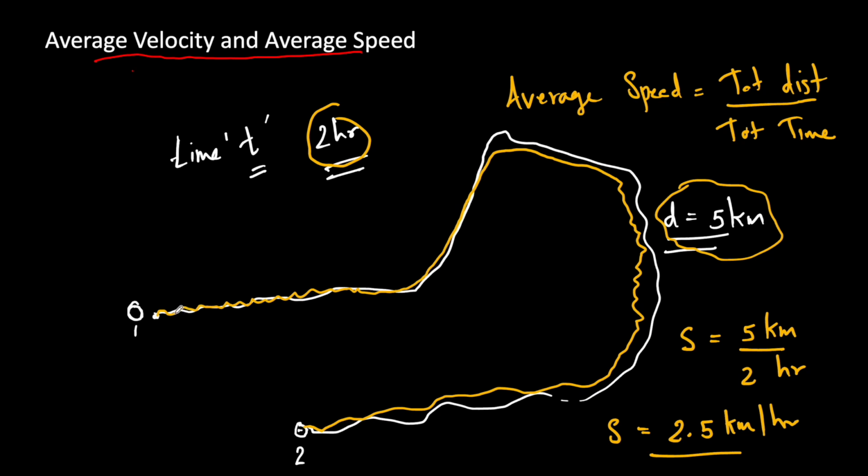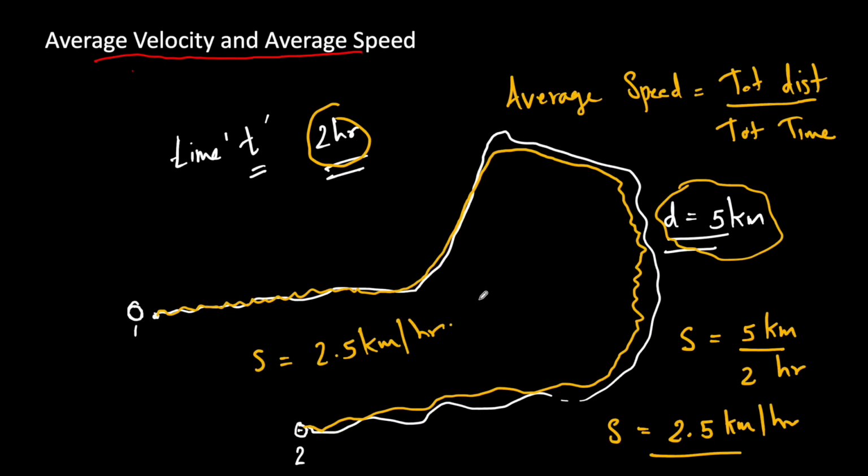Actually he might have traveled, say at this point he might have run with a speed of 6 kilometer per hour. Here he might have slowed down to 1 kilometer per hour. Here again he might have increased to 4 kilometer per hour. Here he might have reduced to, say, 0.5 kilometer per hour. But on an average, what is the speed? That is 2.5 kilometer per hour. That is the concept of average speed.